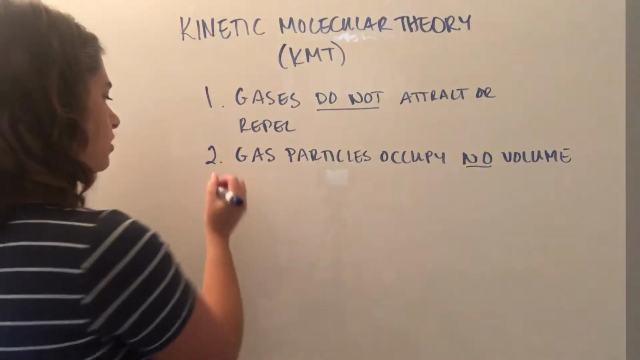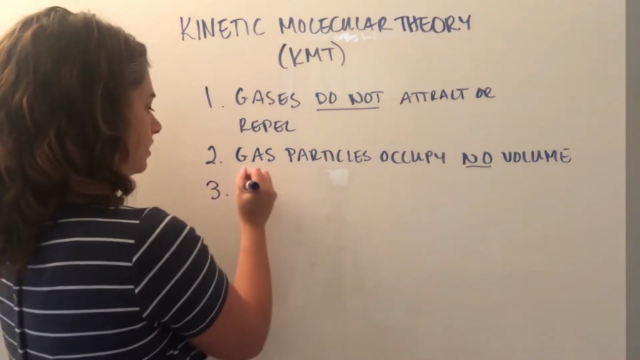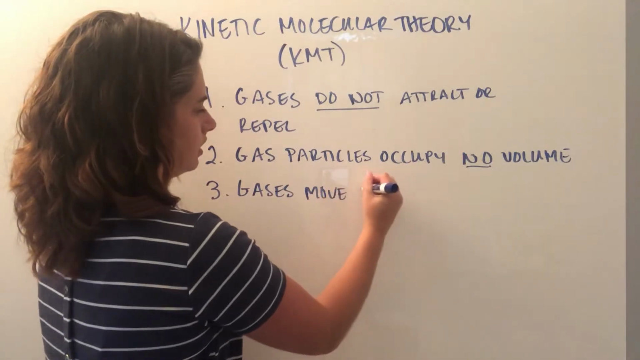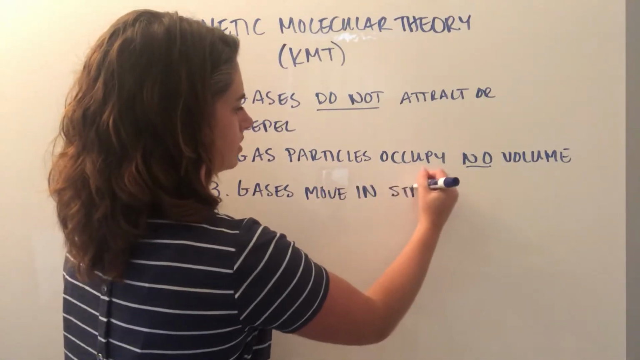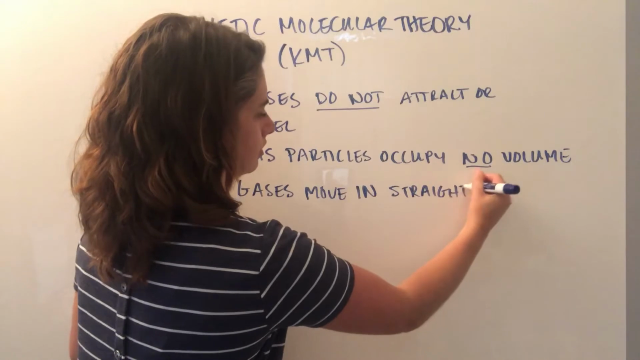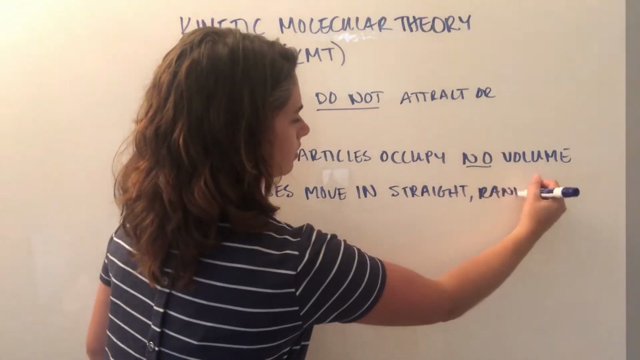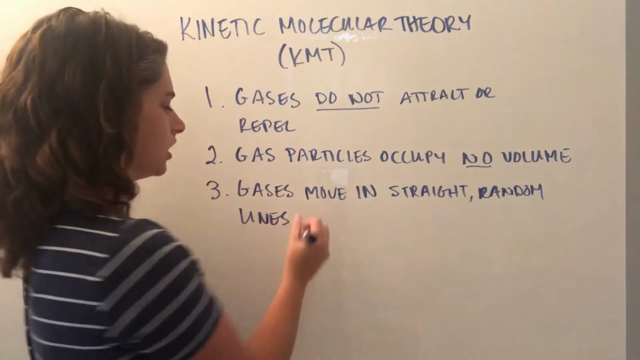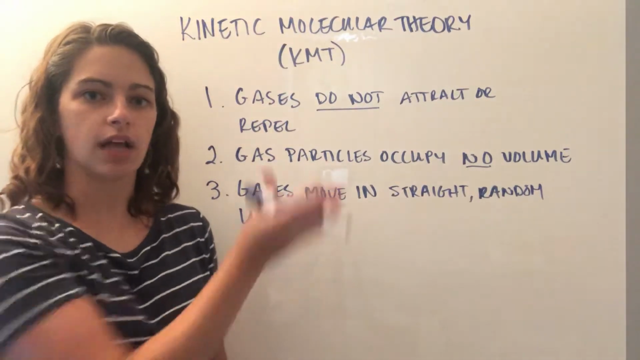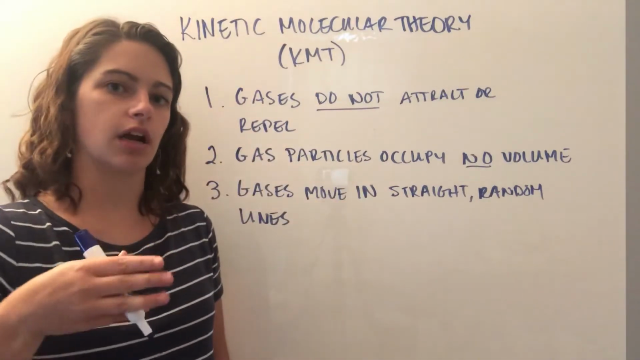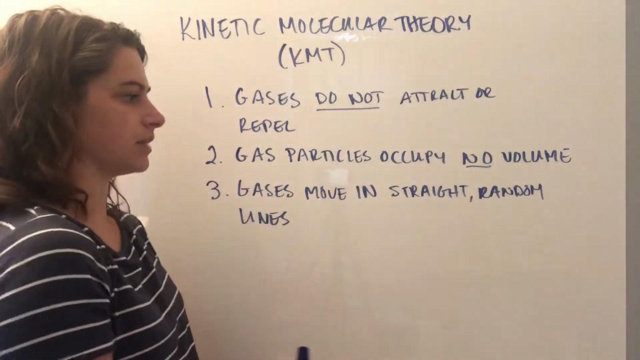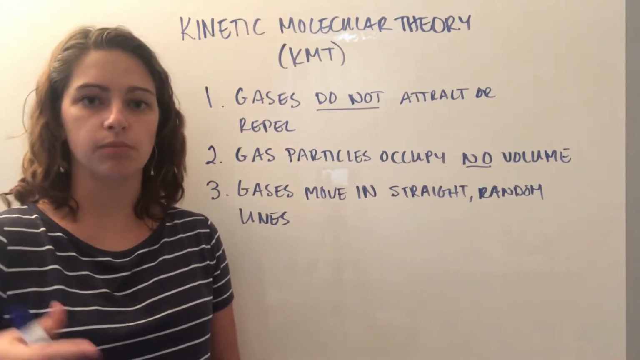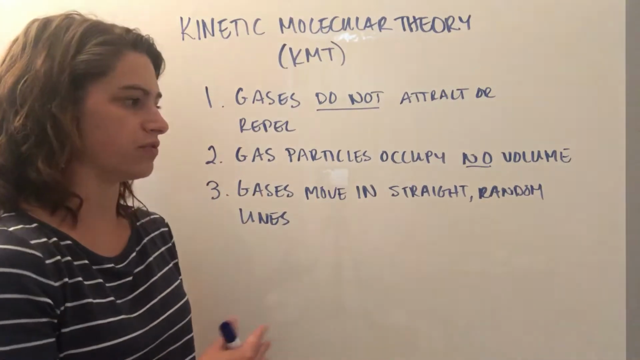So, there are no attractive forces between gas particles. They occupy no space. Gases move in straight, random lines. Okay, so what this means is that the particles themselves don't weave around each other. It means they're going to go in a straight line until they hit something else. Once they hit something, then they're going to move and go a different direction, but otherwise they move in straight lines and they move completely randomly.